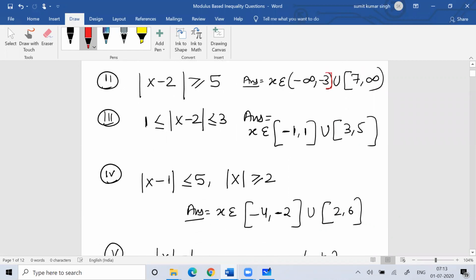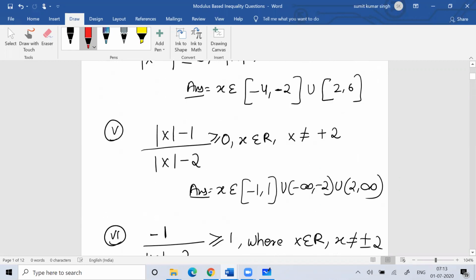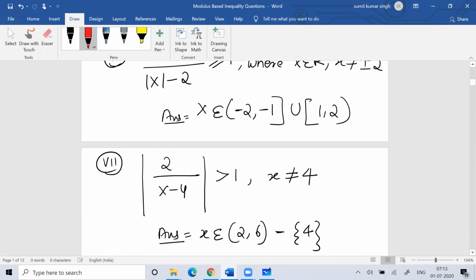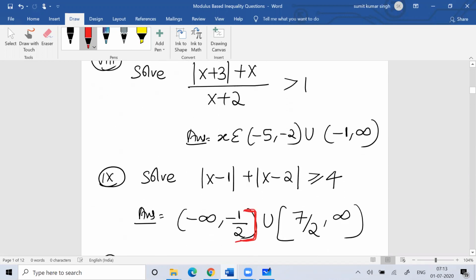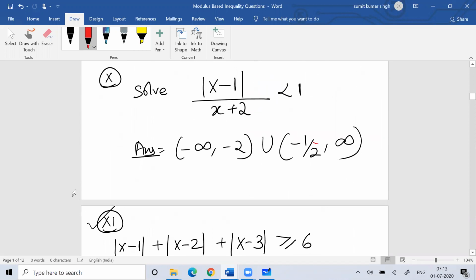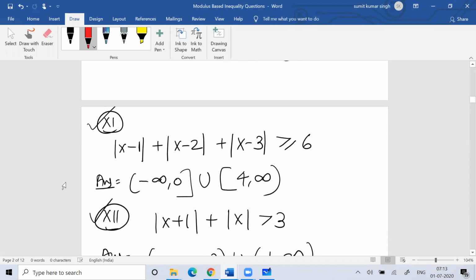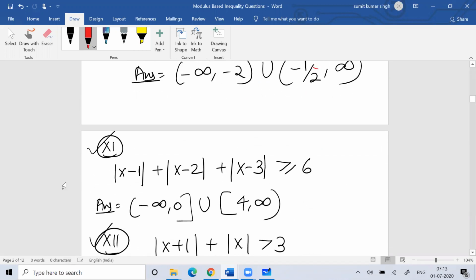Many people are a little bit confused with modulus functions, and when they see these kinds of questions, they feel less motivated to attempt them. You can try these questions. This will definitely help you.